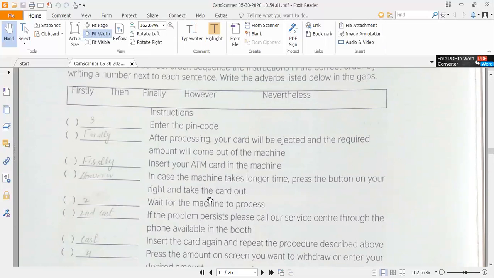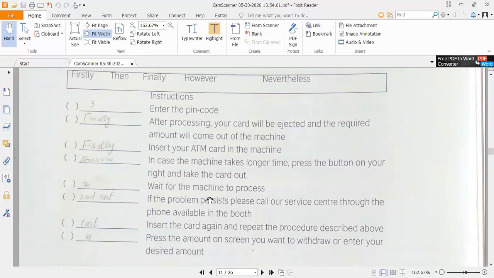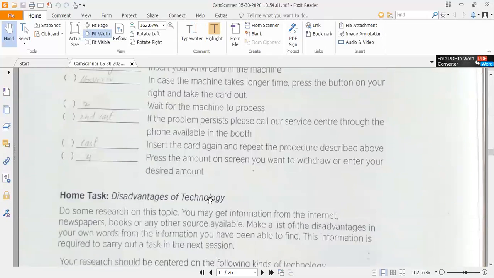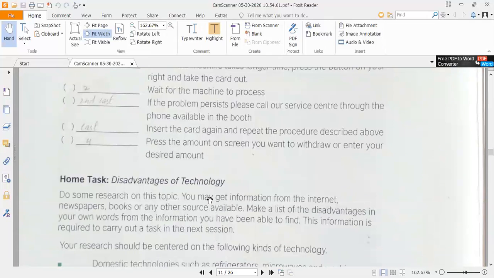You have to keep these different steps in sequence by using those 5 adverbs. Now it is your task. You have to do this task.